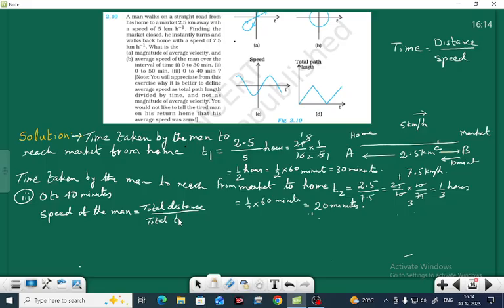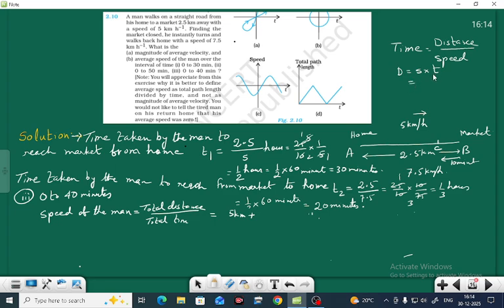First you find the total distance. The distance from A to B is 2.5 km, and from B to C you have to find, right? A to B is 2.5 km plus the distance from B to C. You know that distance is speed into time.